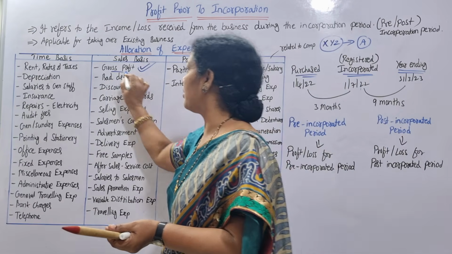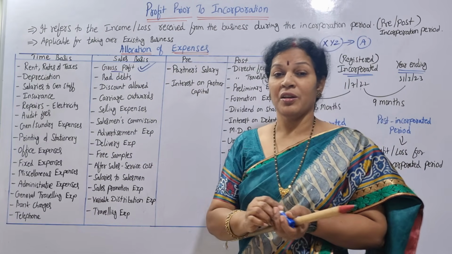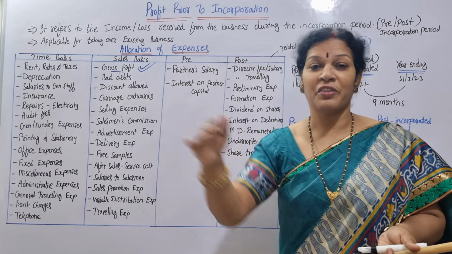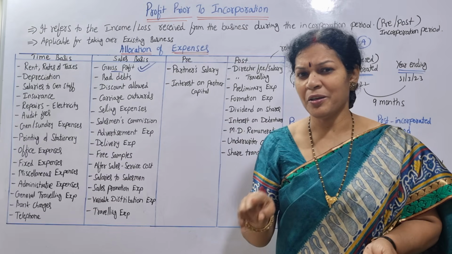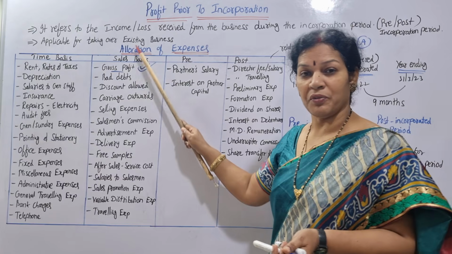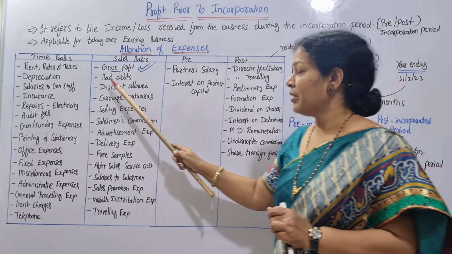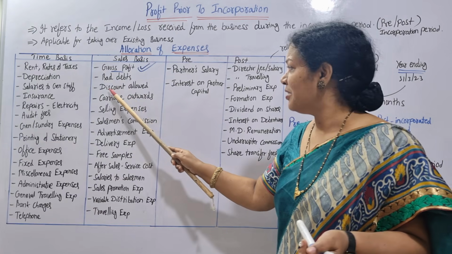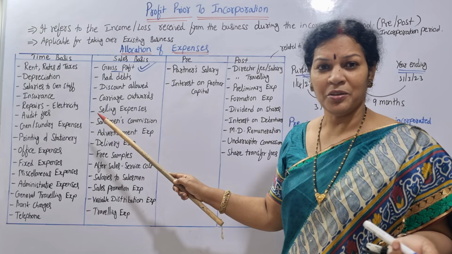Important point, remember. Gross profit means on the basis of sales. Gross profit, how do you get it? From the trading account. In the trading account, you find sales, right? That is why gross profit is on the basis of sales. And bad debts, discount allowed, all these things are related to sales only.